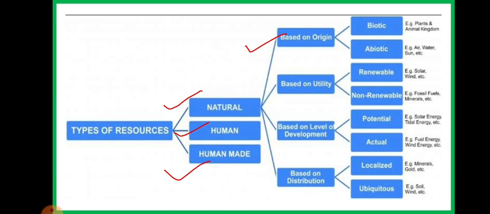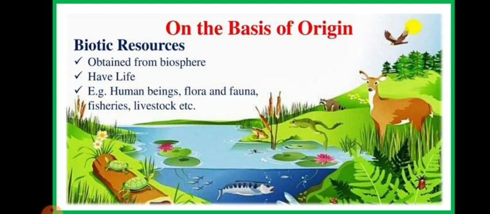On the basis of distribution also, there are two types of resources: ubiquitous resources and localized resources. I hope this classification is clear to you. Let us move further and learn about each resource a little more deeply. On the basis of origin, the very first resource is the biotic resource. Students, in class 7th we also learned about biotic and abiotic factors. So what is the meaning of the word bio?